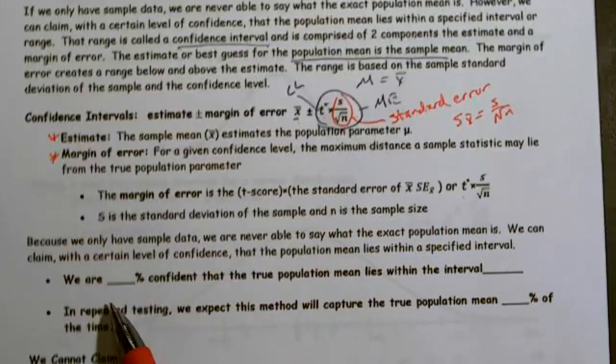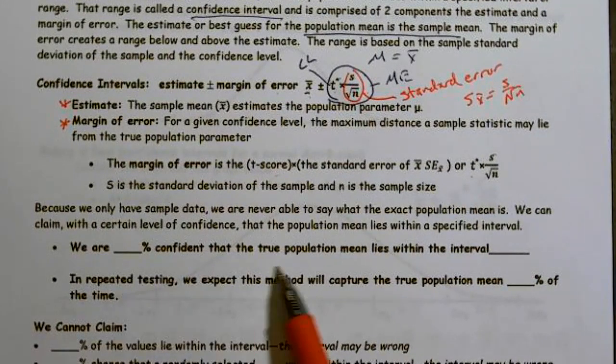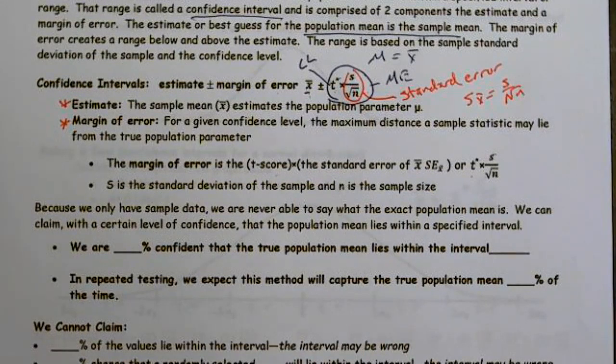All right. We can also claim in repeated testing, we expect this method will capture the true population mean this percent of the time. I really like this. It's basically saying, hey, in the long run, or if we did this over and over again, our method is so good that it'll capture the true population mean 95% of the time, or 98% of the time, or 75%, depending on how many standard deviations we go out.